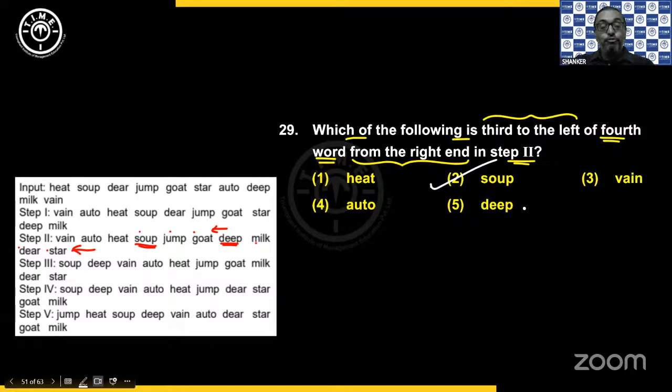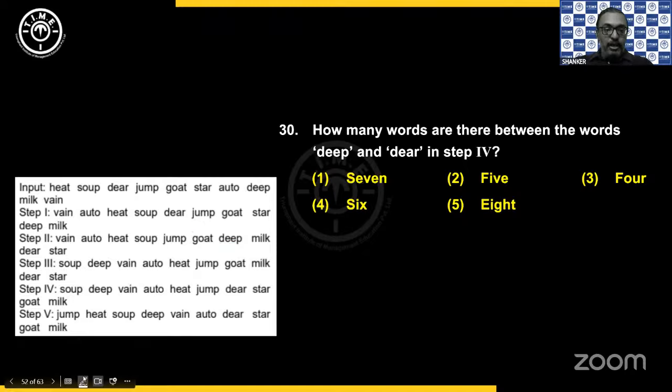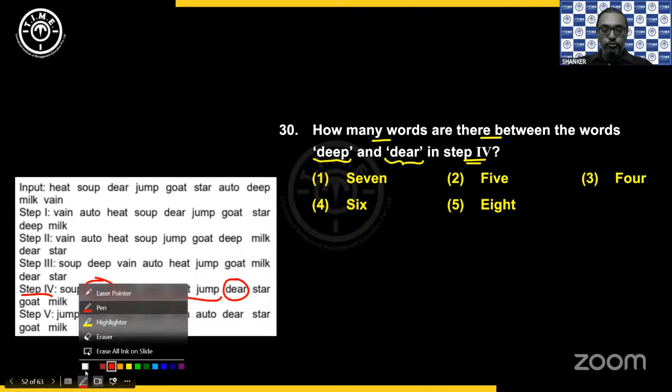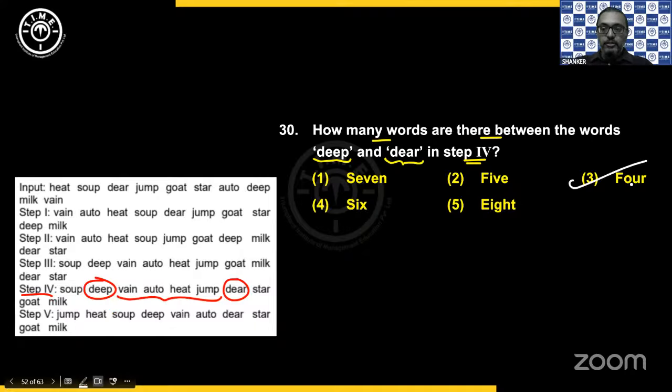So these kind of questions, you come from the last, take one instruction and you'll get your answer. The next, we have how many words are there between deep and dear in step 4. Okay. So step 4, deep and dear. So in between, how many words you have? So we get 4 words. And that's available in third option.